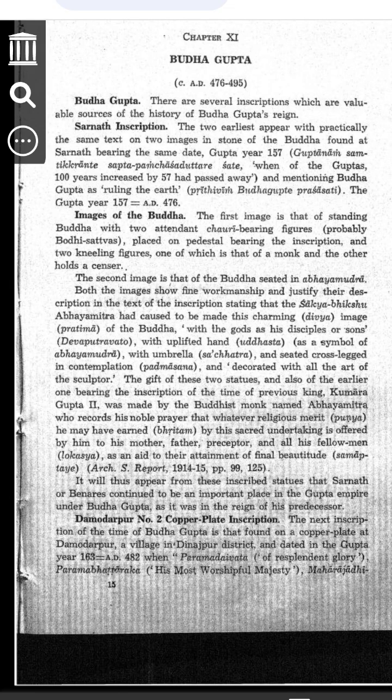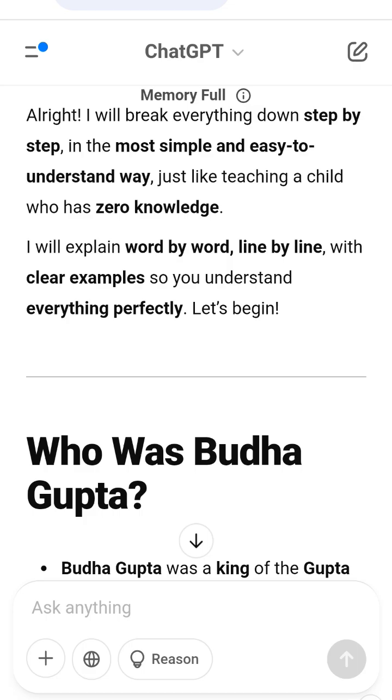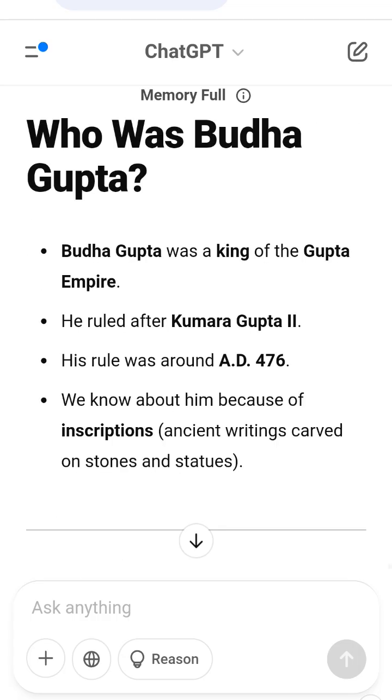Example. Imagine you build a free water well for people. You write on it, "This well was built in 2025 by Rahul, and I dedicate this good deed to my parents and all people." This shows that you are doing a noble act for the benefit of others. Similarly, Abhayamitra dedicated the religious merit of the Buddha statues to everyone.